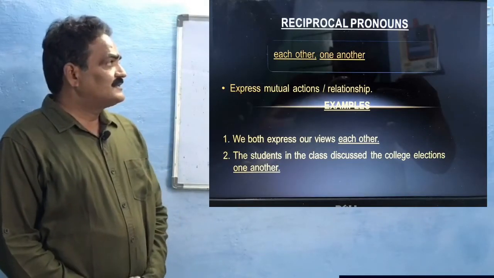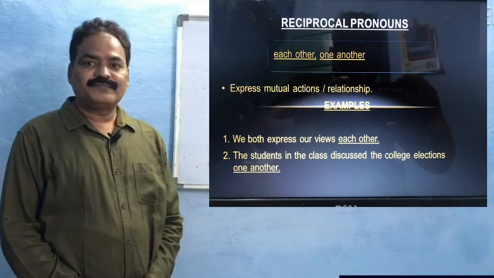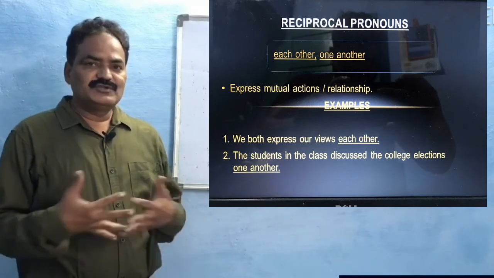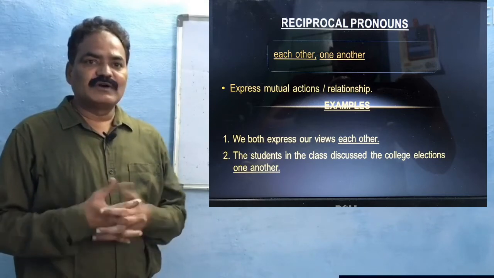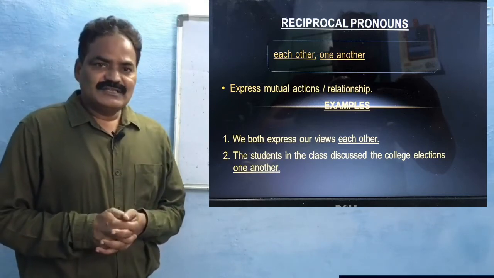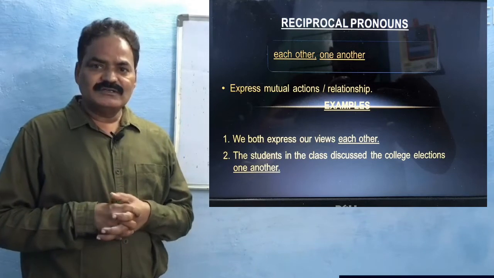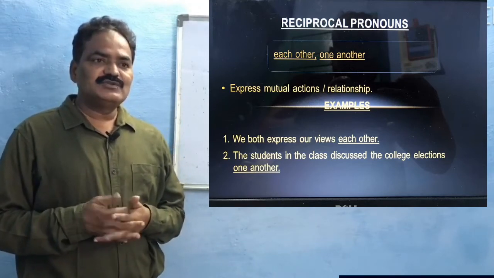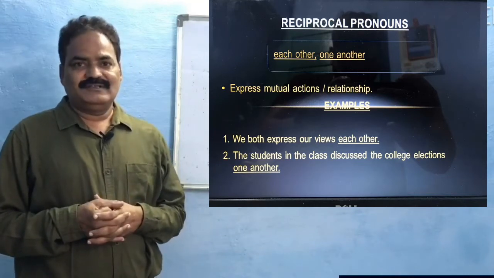Reciprocal pronouns is the last one in the row. Reciprocate means mutual and one-to-one. So these reciprocal pronouns express mutual actions and mutual relationships.